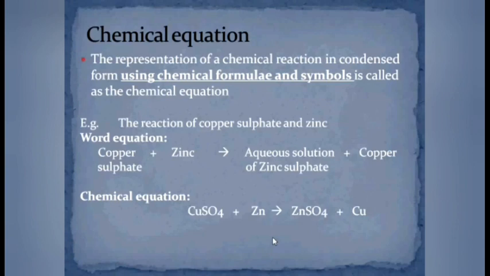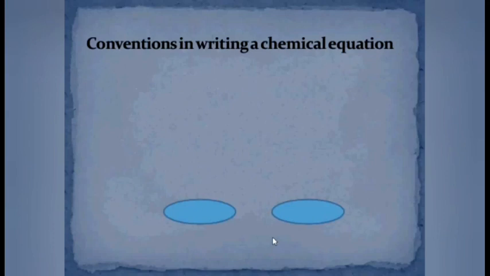But writing the formulae and symbols only is not sufficient while writing a chemical equation. We should know some conventions while writing a chemical equation. The screen shows the convention in writing a chemical equation.